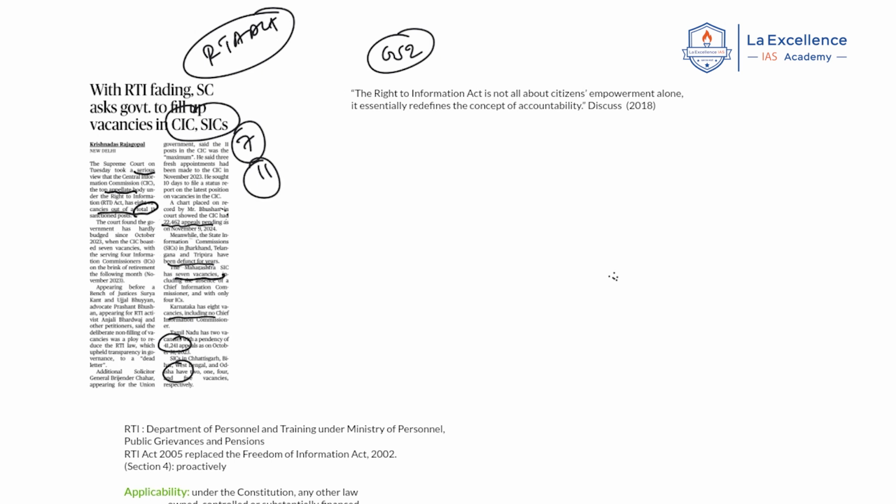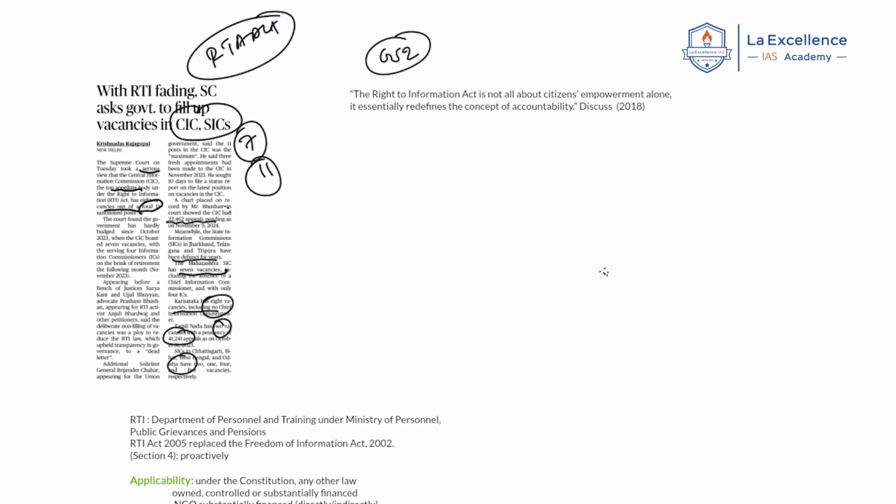Not only that, this article mentions that there are a lot of vacancies at the state level, in the State Information Commissions also. Karnataka has 8 vacancies, and there is not even a chief information commissioner at the state level. Tamil Nadu has around 41,000 appeals pending, and there are 2 vacancies. There are a few vacancies in West Bengal, Odisha and so on. This indicates inefficiency in the working of the Right to Information Act. This is the context of the news. Now how is this important for the examination? Yes, RTI is very important, especially for GS paper 2 and GS paper 4.